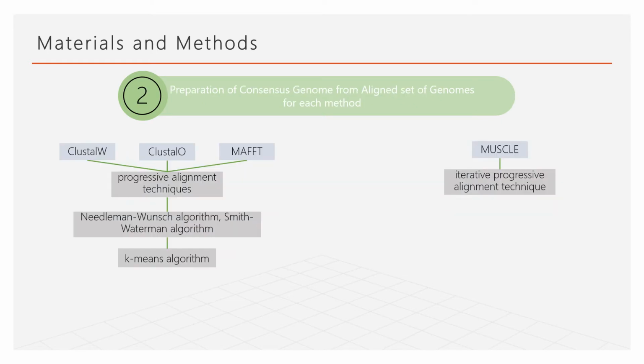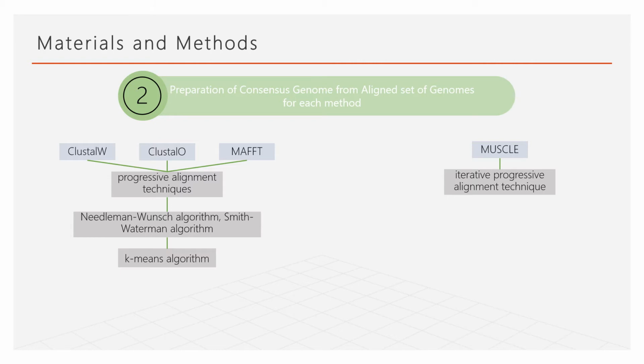So to prepare the consensus genome from the aligned set of genomes, they applied four different multiple sequence alignment techniques, such as Clustal W, MUSCLE, Clustal O, and MAFFT, to align the 566 SARS-CoV-2 sequences. Clustal W, Clustal O, and MAFFT are progressive alignment techniques, while MUSCLE is an iterative progressive alignment technique.